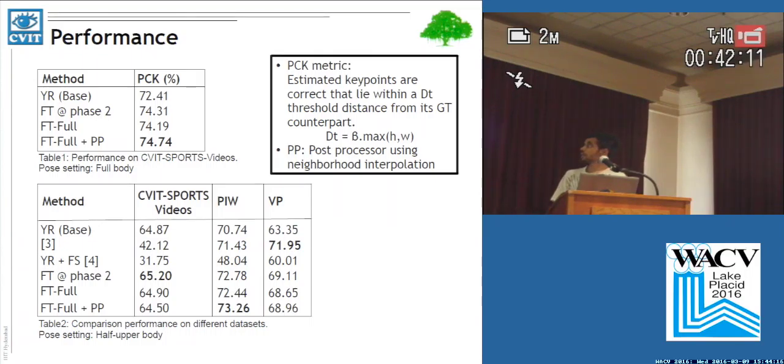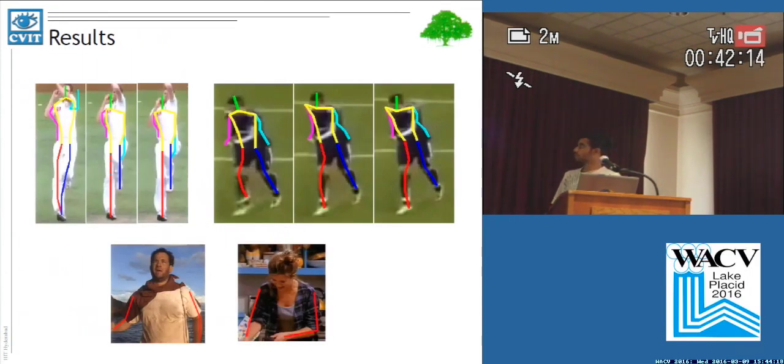So these are some visualizations which look, I mean, good because they have been cherry picked.